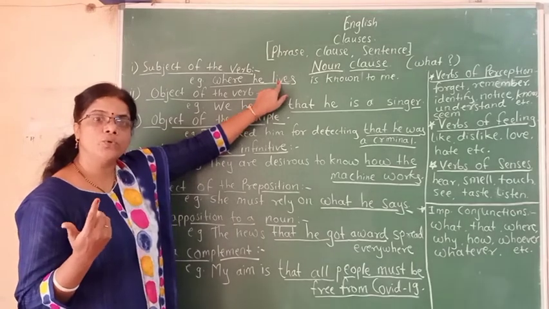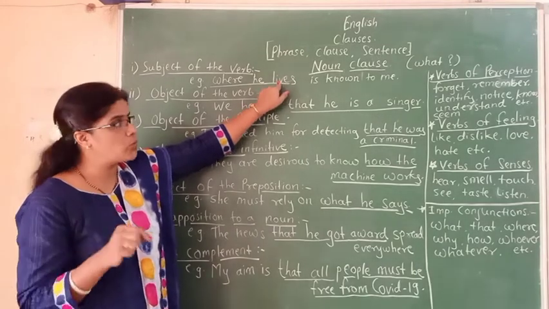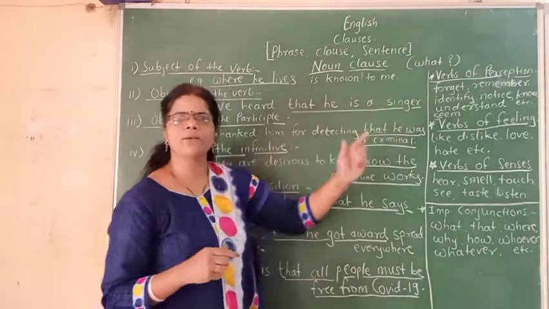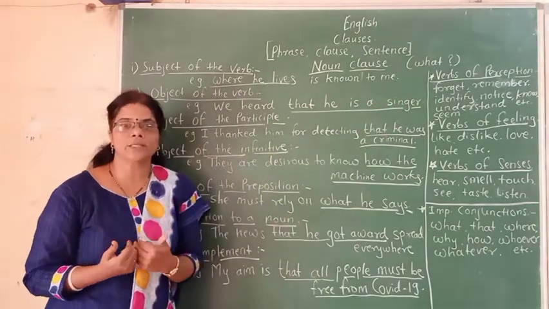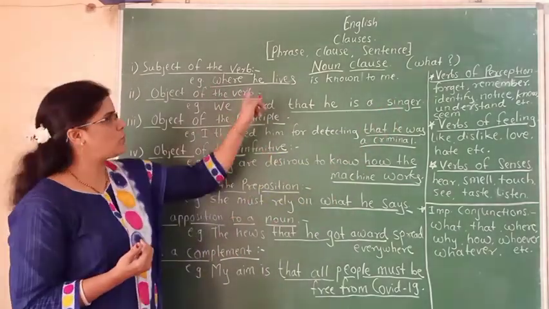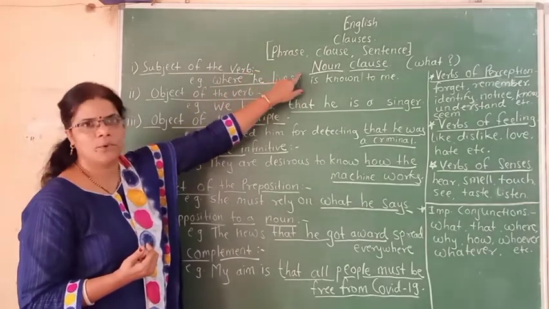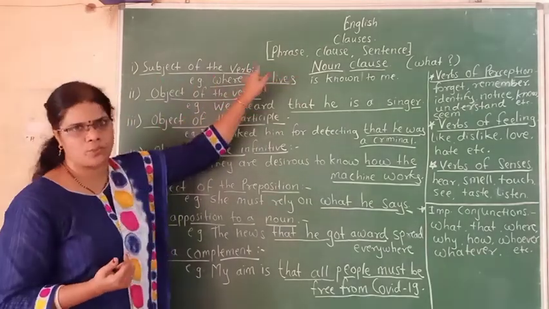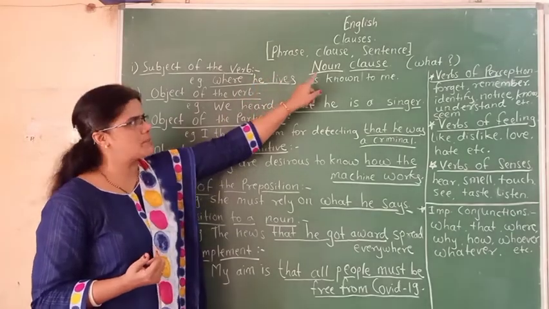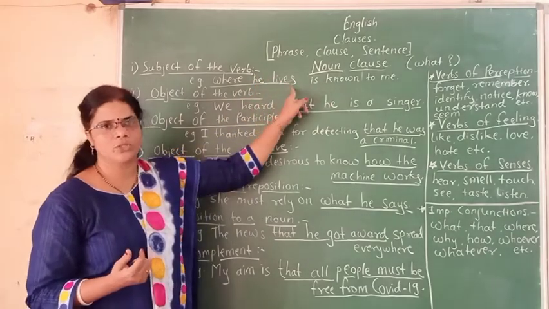What is known to me? See here, what is known to me? What? That where he lives. So I got the answer of what. And so where he lives, it is the noun clause. And the subtype of this, that is, it is subject of the verb. It works as the subject of the verb when it is at the place of subject.